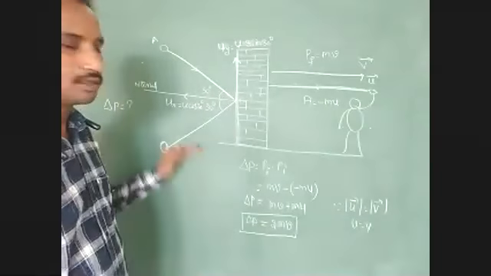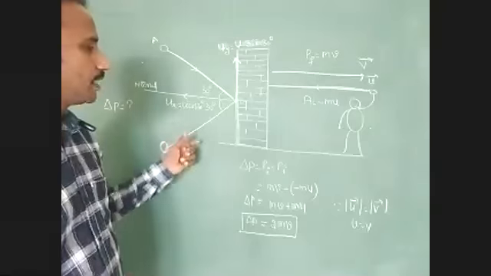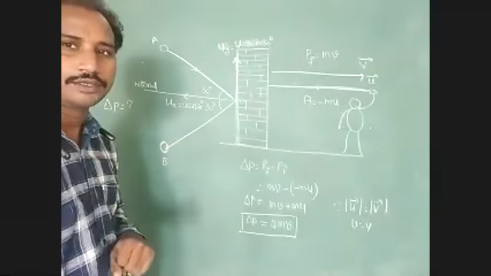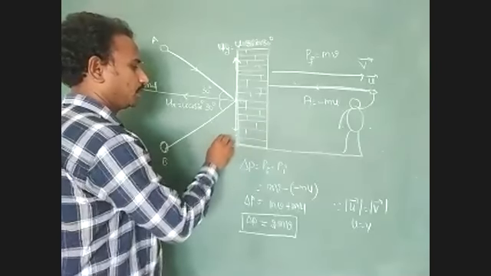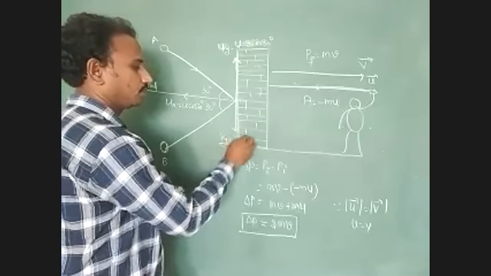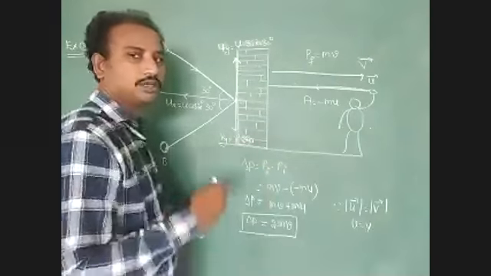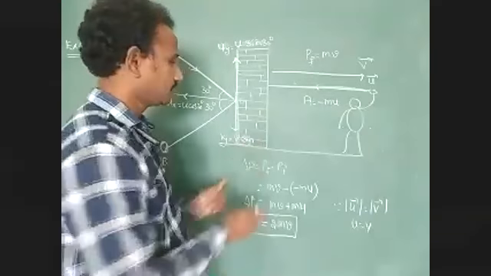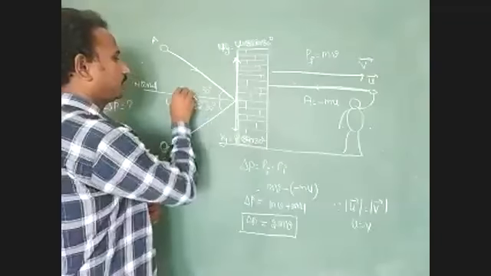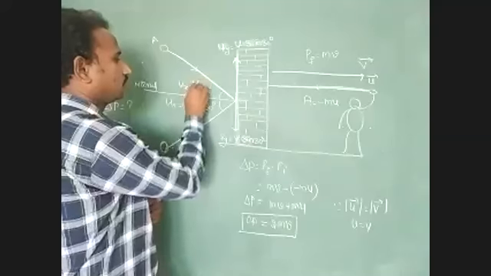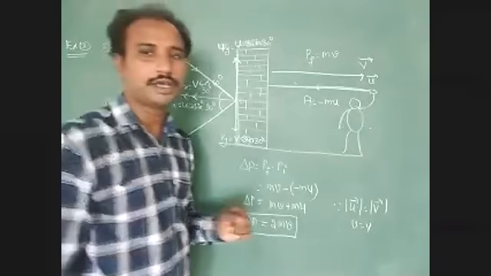Next we have to consider this body rebounding from the wall. Now we have to resolve this final velocity of the body into two rectangular components. The vertical component vy equal to v sin 30 degree. The horizontal component vx equal to v cos 30 degree. Understood? So in which direction do we have to consider?